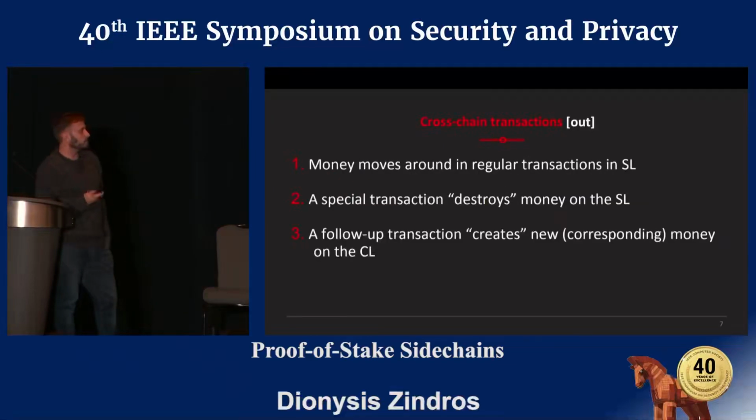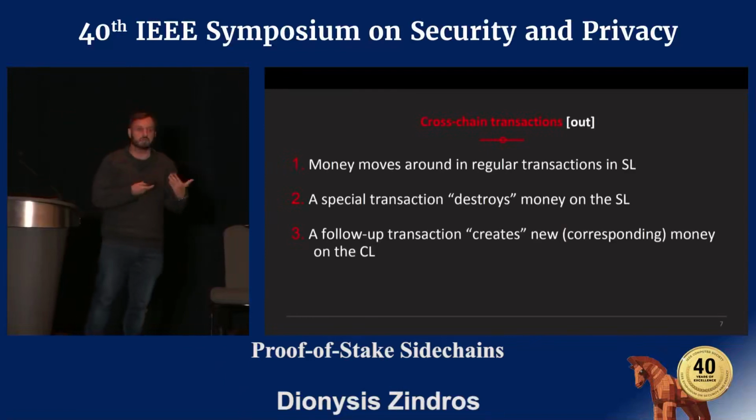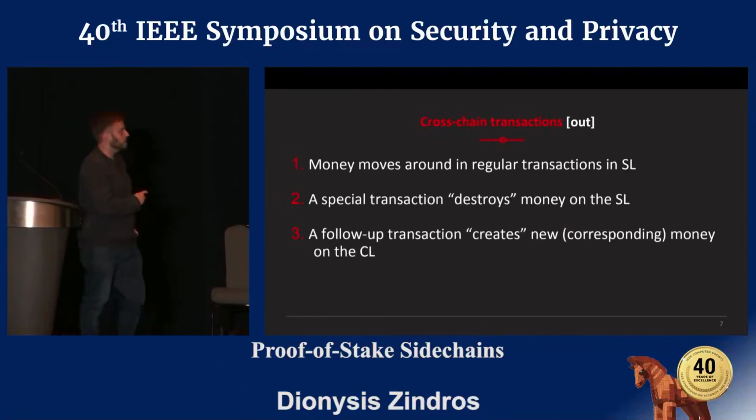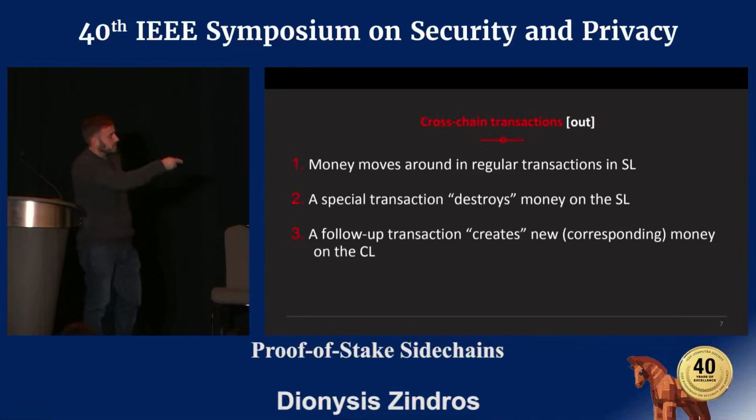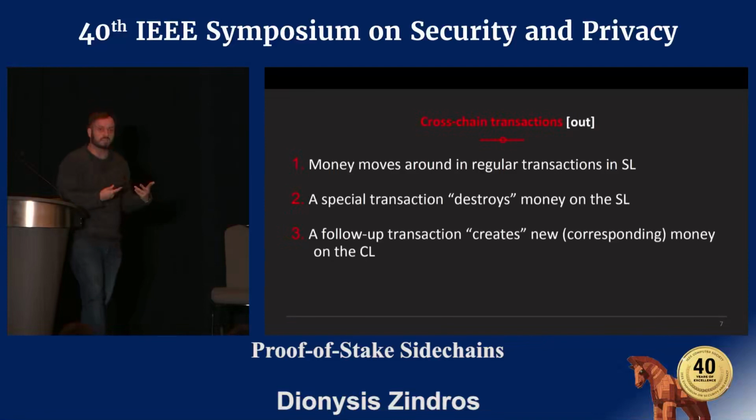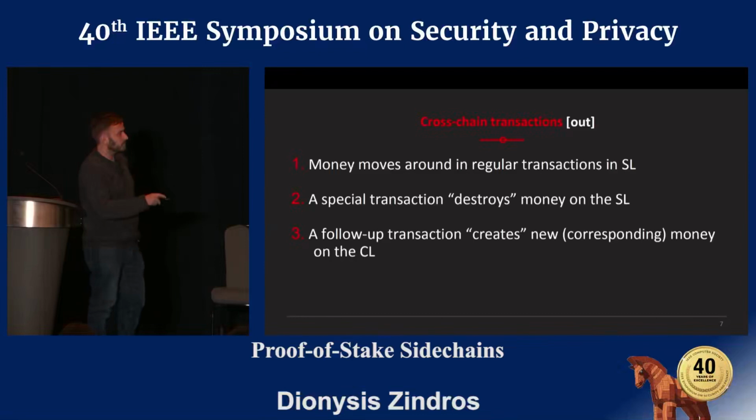Now, the challenge with this is how do we move money in and out when these miners don't necessarily look at both blockchains? Well, moving money out of the settlement layer and into the computation layer is the easy part. This is the life cycle of money, basically. It starts by living in the settlement layer, and the settlement layer is also where the macroeconomic policy of the currency is applied. It's where new coins are minted and so on. And it moves around there. At some point, there's a special transaction that destroys the money, and that's confirmed in the settlement layer. And then a follow-up transaction creates corresponding money in the computation layer.